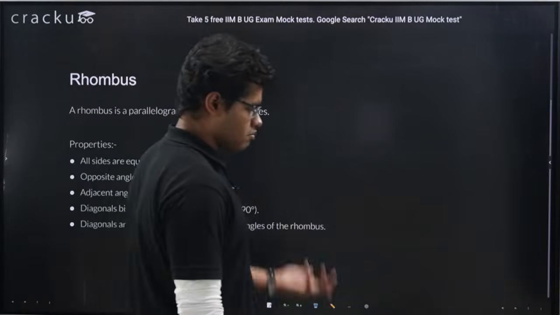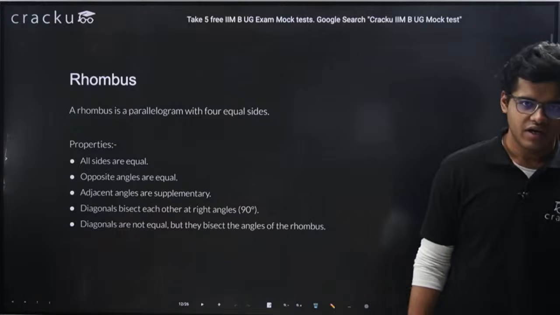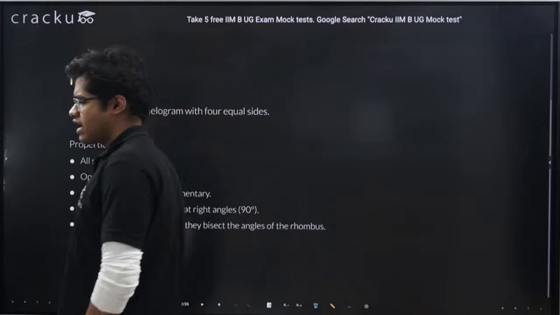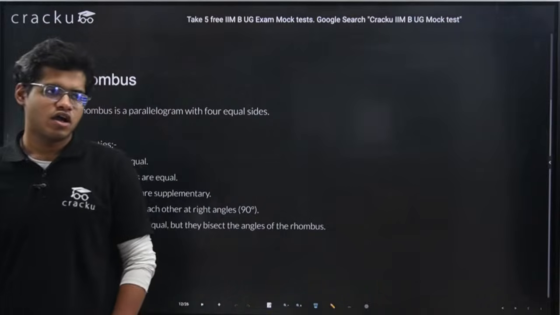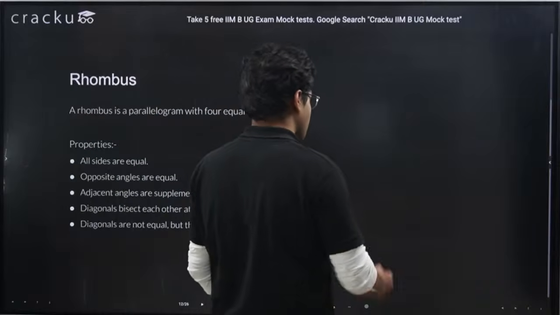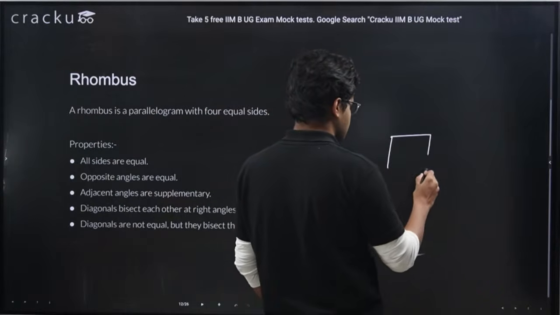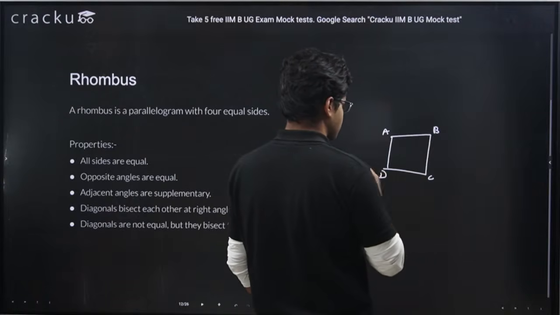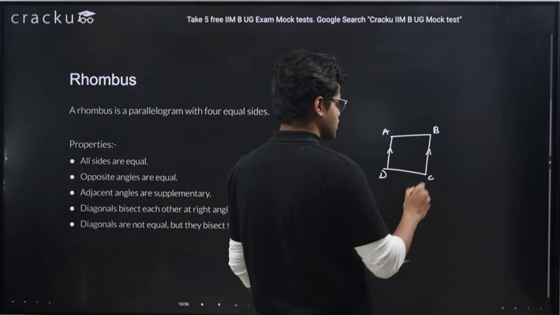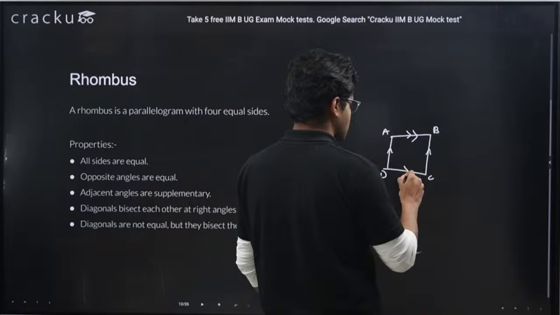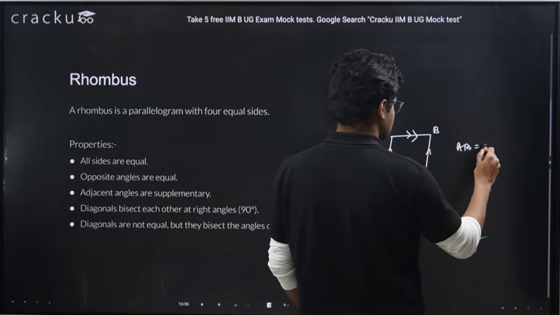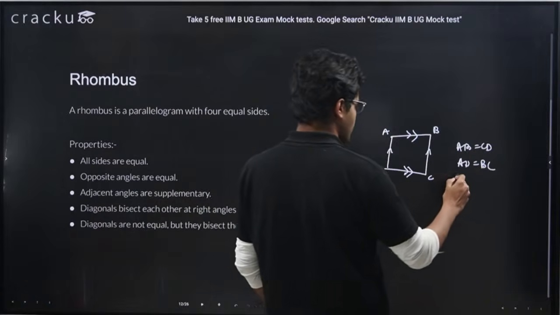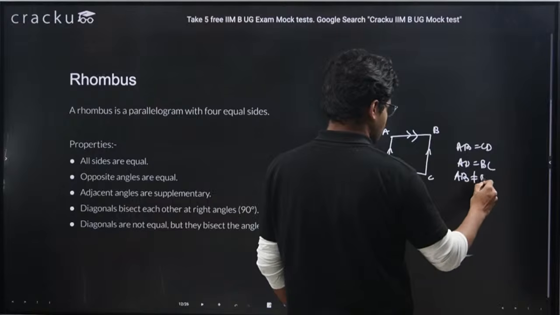Rhombus. Now, rhombus is another kind of parallelogram, right? So we have studied parallelogram. We have studied special kinds of parallelogram like rectangle, like square. Now, we know parallelogram is like this. This is A, B, C, D. We know opposite sides are parallel to each other. We know opposite sides are equal to each other. But we also know that adjacent sides are not equal to each other.